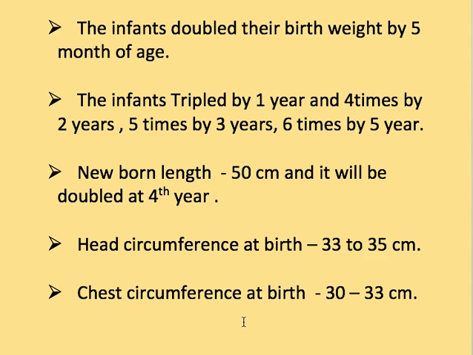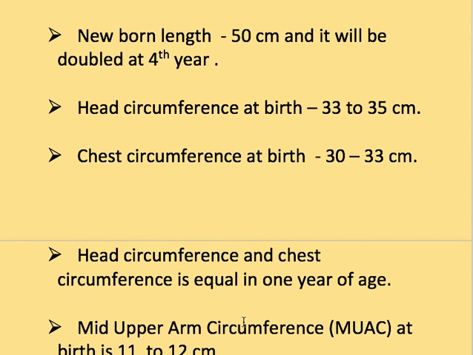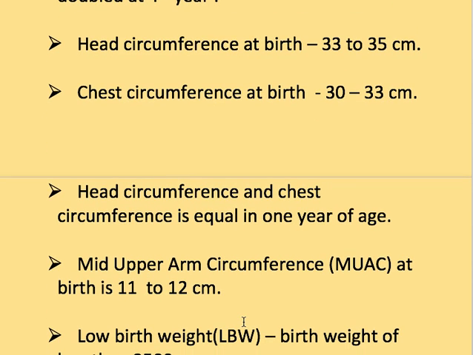Next one is the head circumference at birth. Head circumference at birth is 33 to 35 centimeter. Chest circumference at birth is 30 to 33 centimeter. Head circumference and chest circumference are equal at 1 year of age. Next one is the mid upper arm circumference, MUAC, at birth, which is 11 to 12 centimeter.